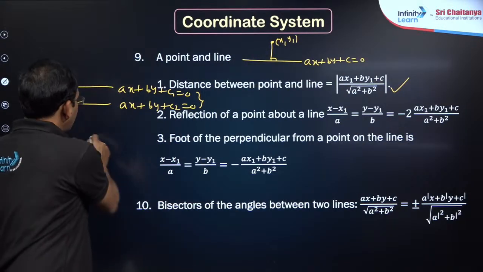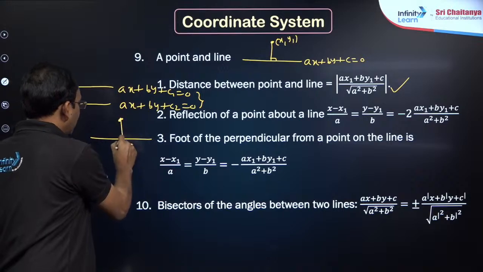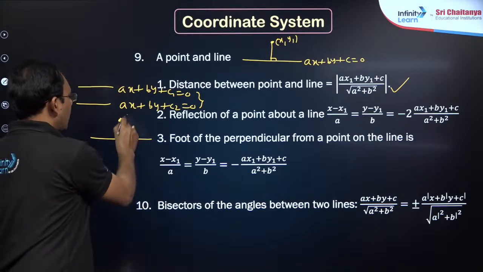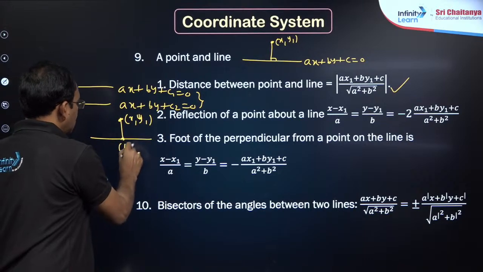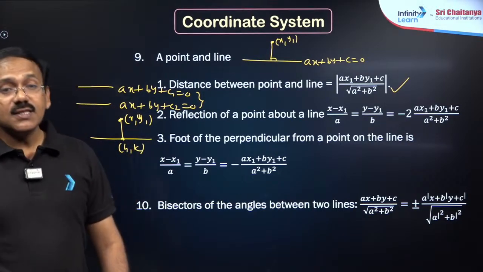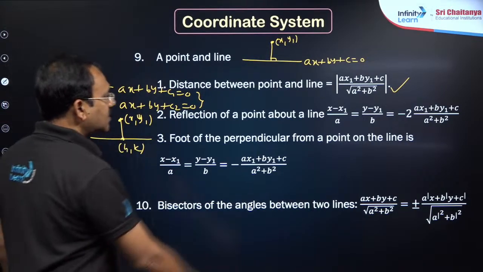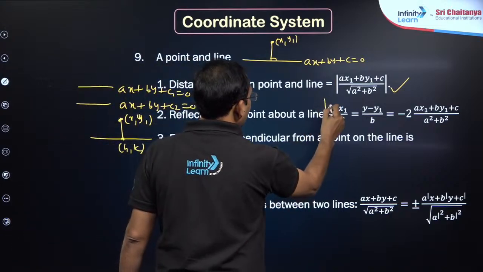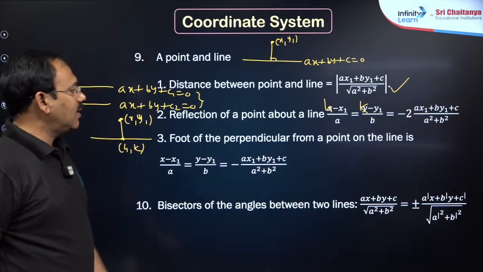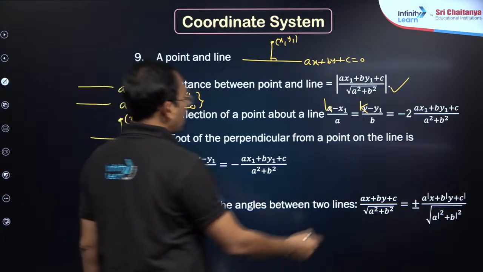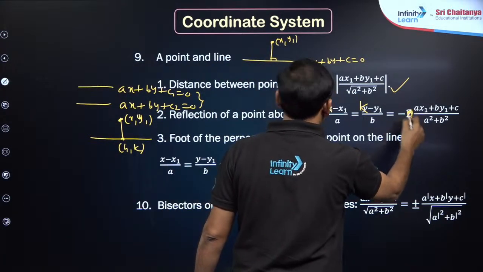And to find the foot of the perpendicular from a point to a line, suppose this point is x1 y1, and this foot of the perpendicular is h comma k, my dear friends. This is given by h minus x1 by a is equal to k minus y1 by b is equal to minus of, for foot of the perpendicular.